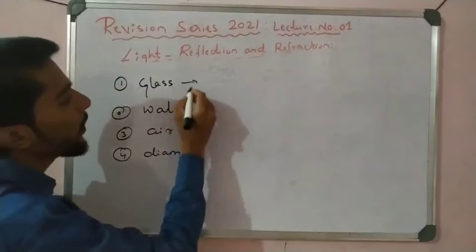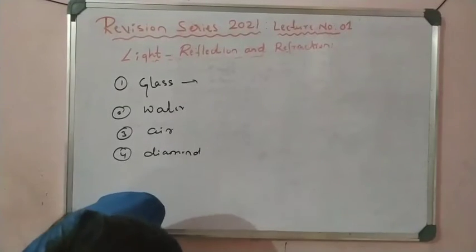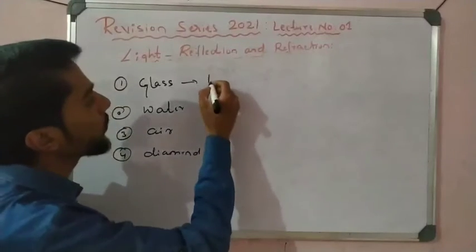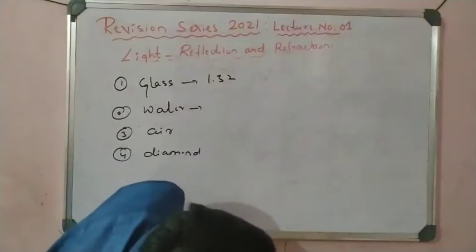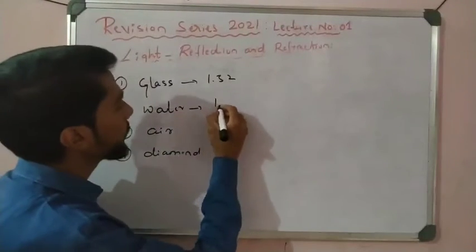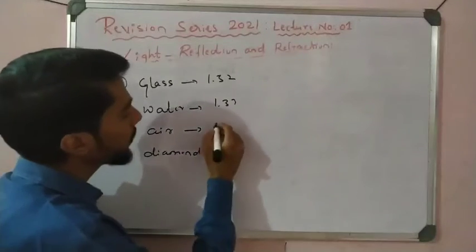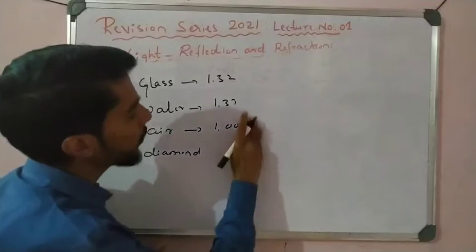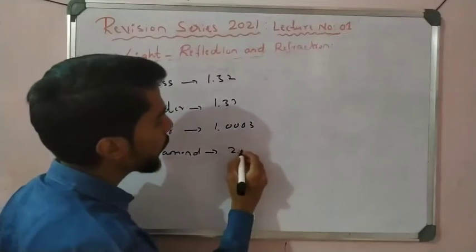Now the refractive index of glass is 1.52, and the refractive index of water is 1.33. The refractive index of air is 1.003, and the refractive index of diamond is 2.42.